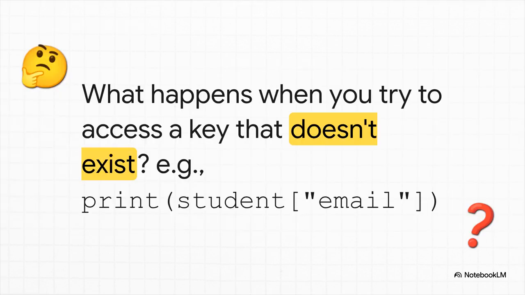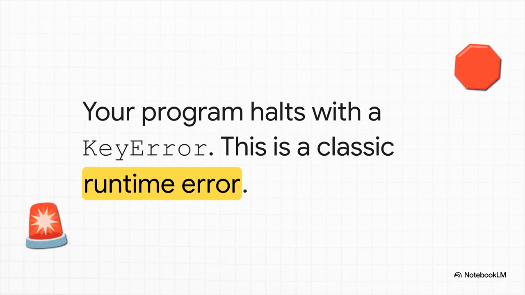But here's a trap a lot of people fall into. Let's say we have our student dictionary, but it doesn't have an email key. What happens if we try to access it anyway? Any guesses? And bam, you get a big, ugly key error, and your entire program grinds to a halt. This is a super common runtime error, and it can be a real headache if you're not ready for it.